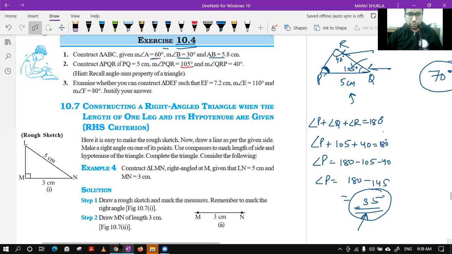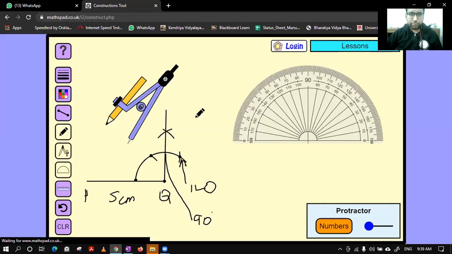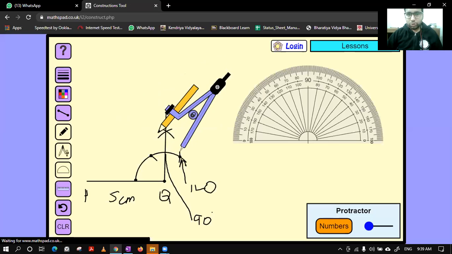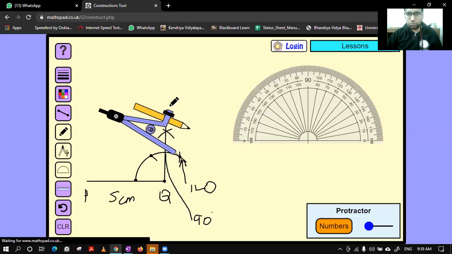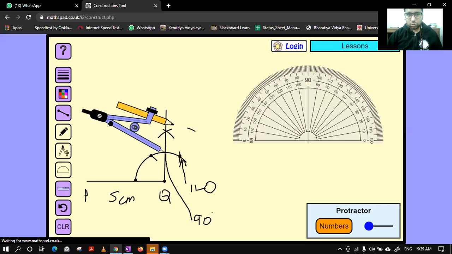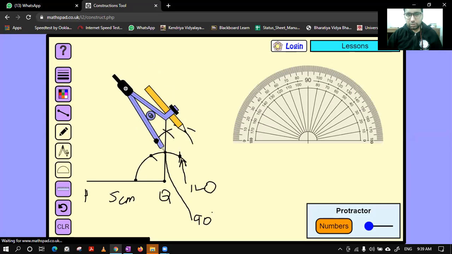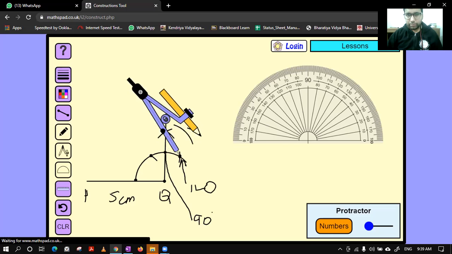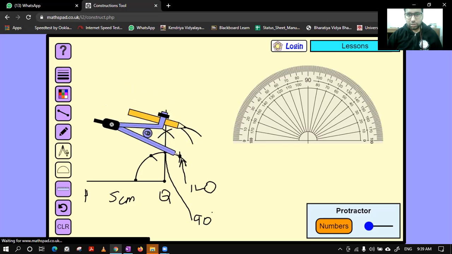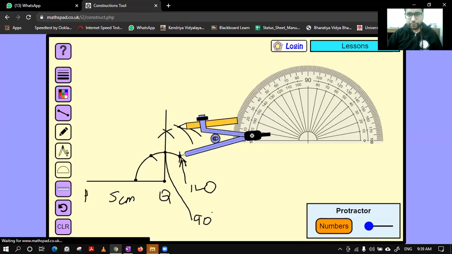Now, let's draw this complete 105 degree. So we know we have to bisect the 120 degree angle. So we will get an arc over here. And we have to use this also, 90 degree. The point where they meet will give you your angle 105 degree. So this is your 105 degree angle.